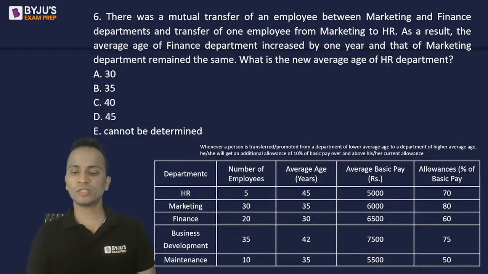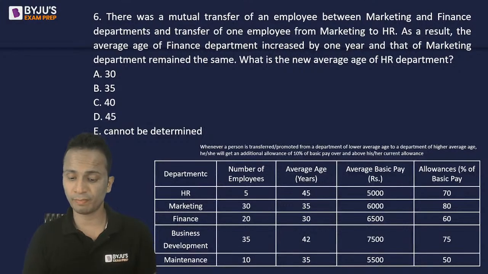Now, there was a mutual transfer of an employee between the marketing and finance department and a transfer of one employee from marketing to HR. As a result, the average age of the finance department increased by 1 year and that of the marketing department remained the same. What is the new average age of the HR department?